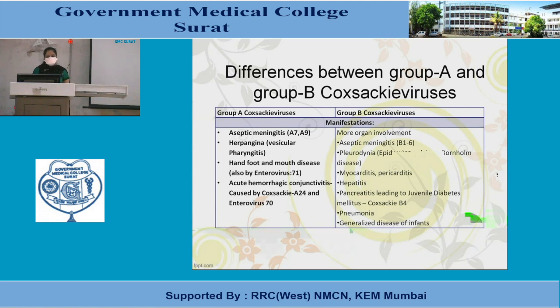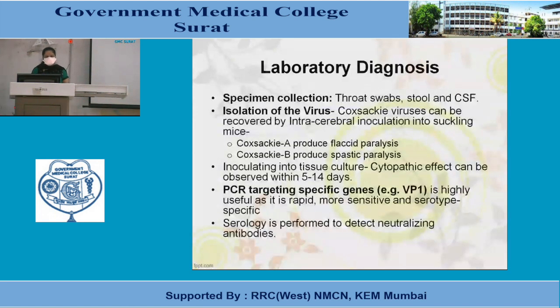In Coxsackie B, there is more organ involvement: aseptic meningitis, pleurodynia, myocarditis, pericarditis, hepatitis, pancreatitis leading to juvenile diabetes mellitus, pneumonia, and generalized disease of infants. Coming to the laboratory diagnosis, throat swab, stool and CSF are to be collected. For isolation of the virus, Coxsackie virus can be recovered by intracerebral inoculation into suckling mice. As we have already discussed, Coxsackie A produces flaccid paralysis, while Coxsackie B produces spastic paralysis.